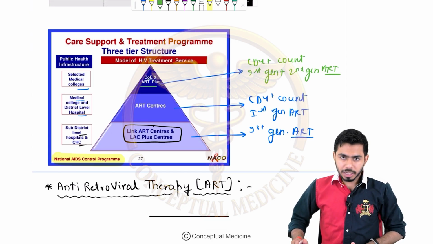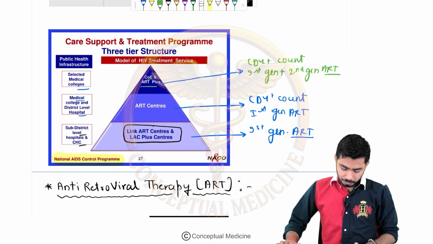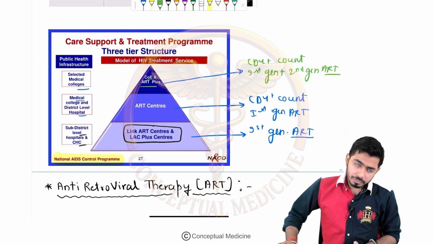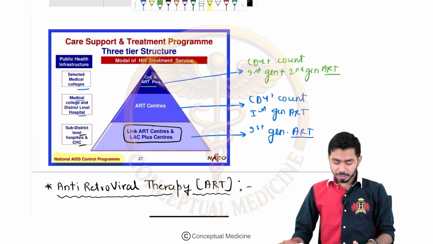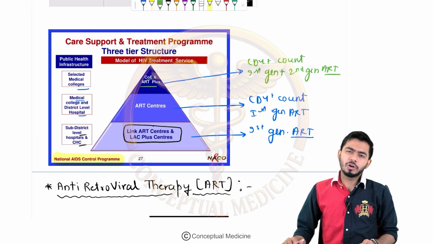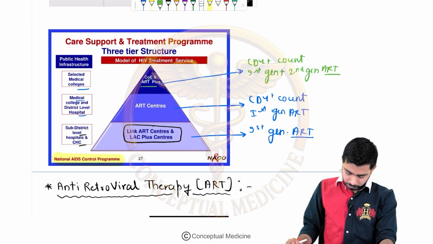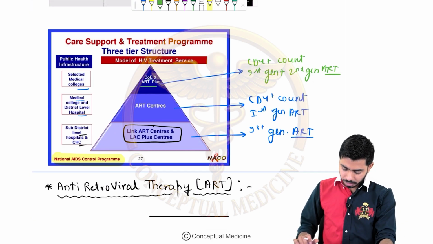So CD4 count might be checked at the ART centers, antiretroviral therapy centers, and in the Center of Excellence. But at the PHC level, CD4 count shall not be checked. Only the ART will be given. First generation ART will be given, right? Okay, guys. Once we have talked about that, now we shall be talking about some drugs.